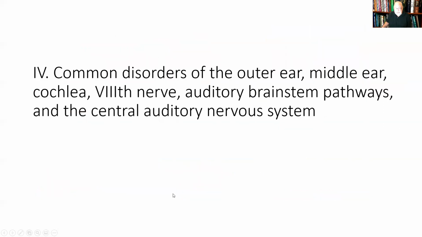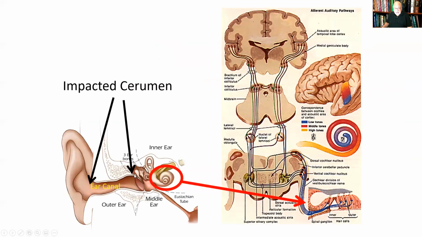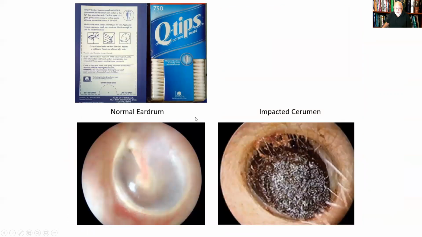Let's talk about a few common disorders of the outer ear, middle ear, cochlea, eighth nerve, auditory brainstem pathways, and the central auditory nervous system. So here's a problem that you can encounter. The ear canal can be impacted with wax. And that wax, if there's enough of it, is going to act like an earplug, and it's going to reduce the level of the sound going through the eardrum, through the ossicular chain to the cochlea, and the signal going over to the brainstem pathways and the cortex will be significantly reduced.